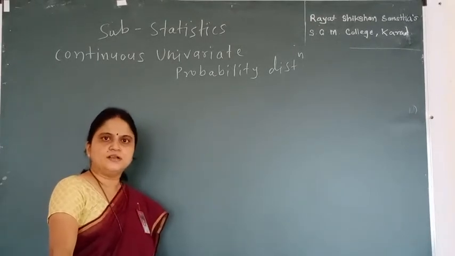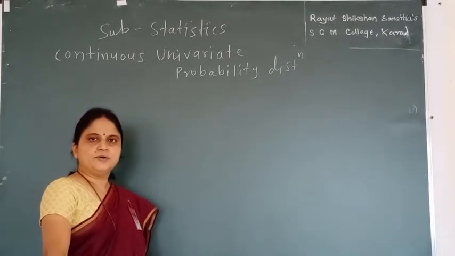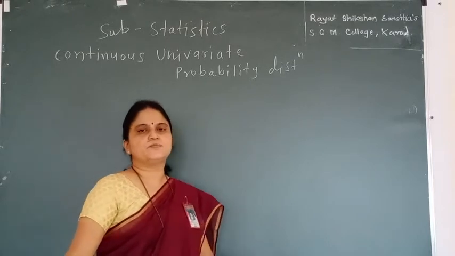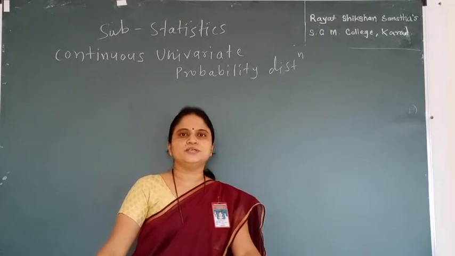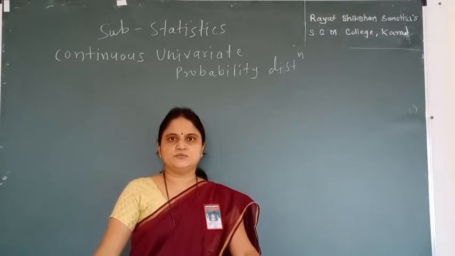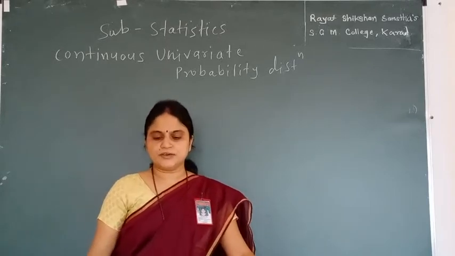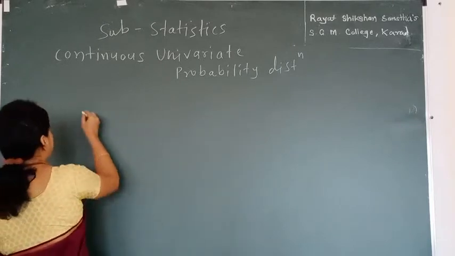That is, over here the single variable or single random variable in which the probabilities are distributed continuously. Hence the name continuous univariate probability distribution. Now let me see the first definition, that is continuous sample space.